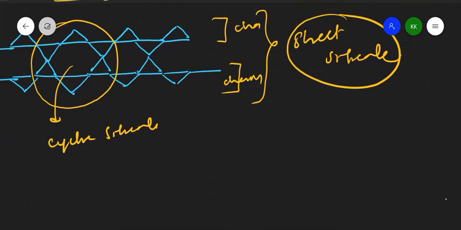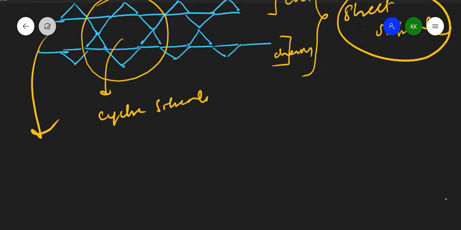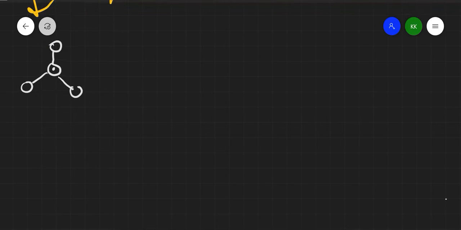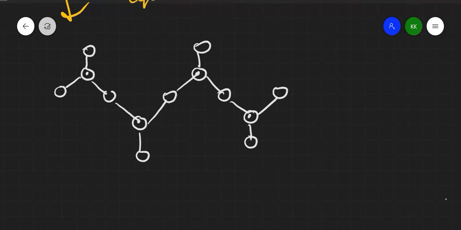If you want to know, I can draw it like this also. This is silicon, one oxygen, second oxygen, third oxygen, and fourth oxygen. This oxygen is again shared with one more silicon: one oxygen, two, three, and four oxygens. So this oxygen is again shared to silicon, four oxygens like this.